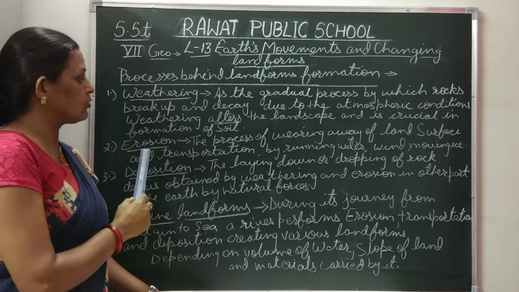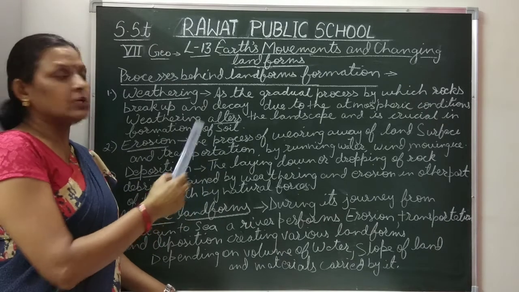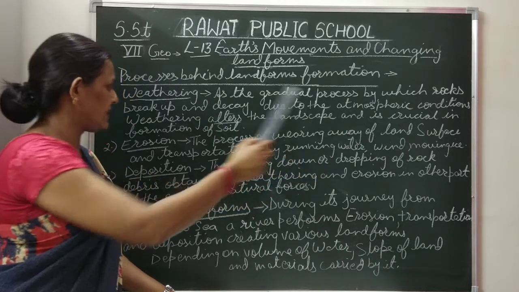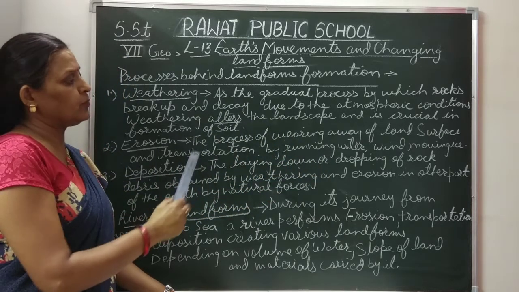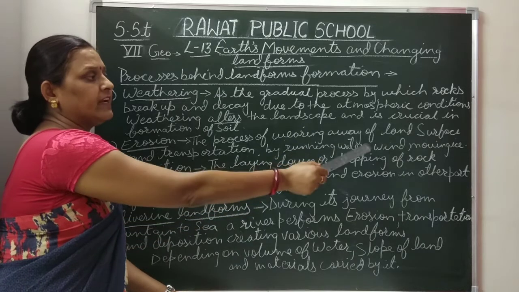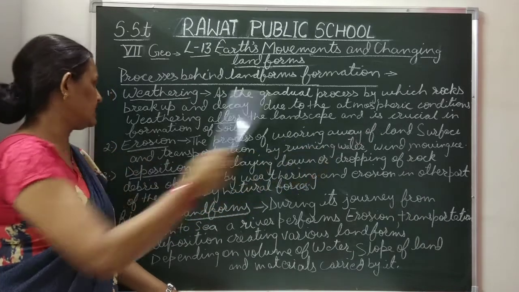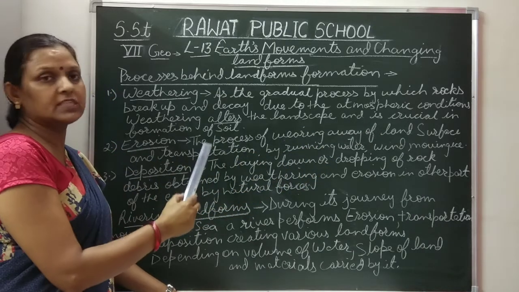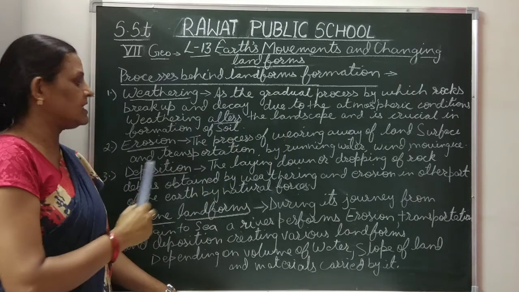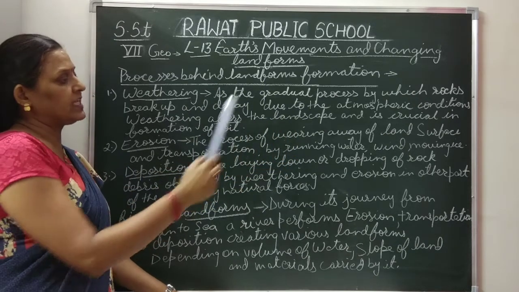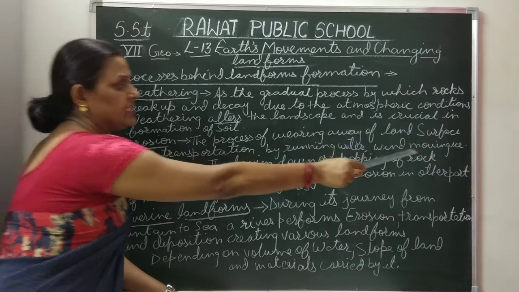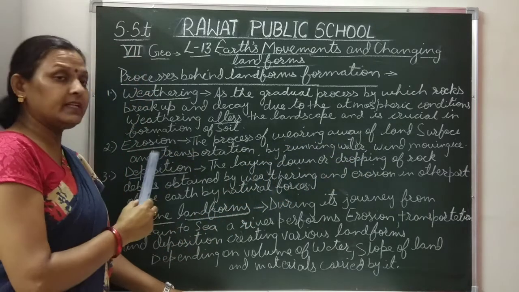Next is erosion. Erosion is the process of wearing away of land surface and transportation by the agents, and these agents are water, wind and moving ice. Now again, what is erosion? The process of wearing away of land surface and transportation by running water, wind and moving ice. These are the agents which help in erosion.